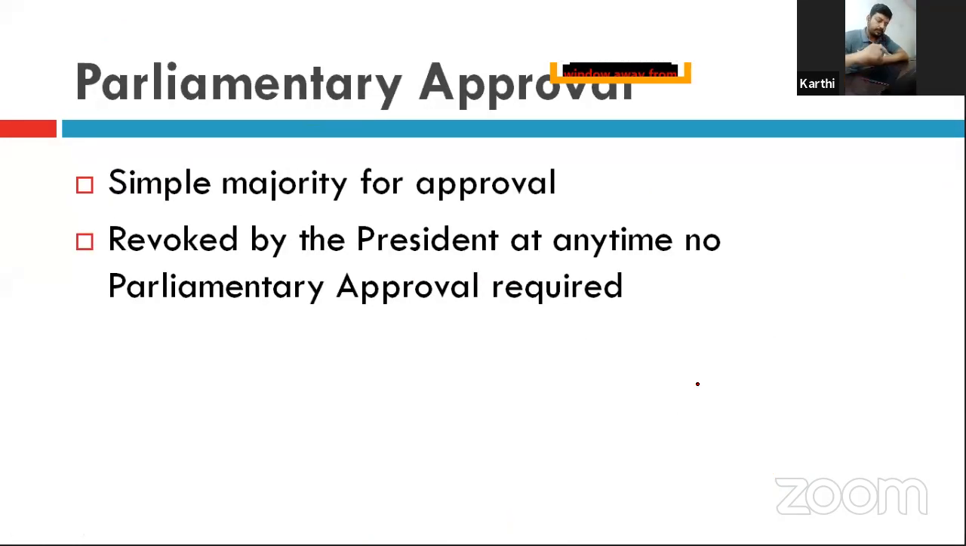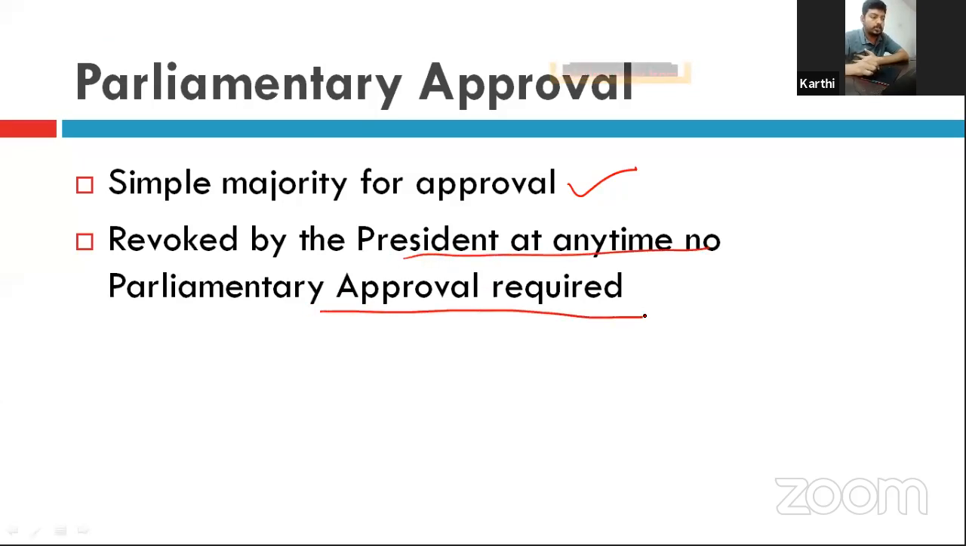Now, with respect to approval, state emergency requires only a simple majority, whereas national emergency requires a special majority. It can be revoked by the President at any time. It does not need any parliamentary approval, whereas the national emergency requires the simple majority of Lok Sabha. Correct?